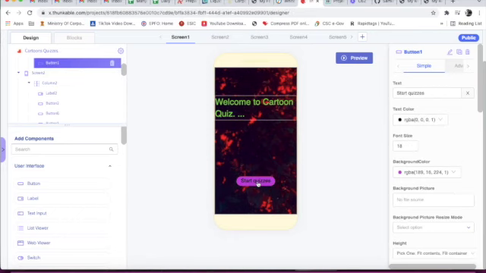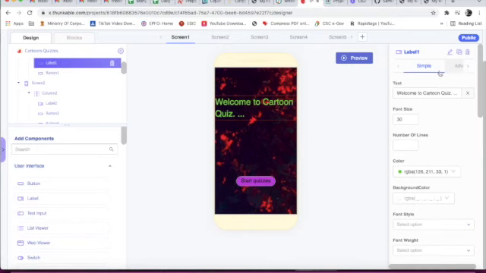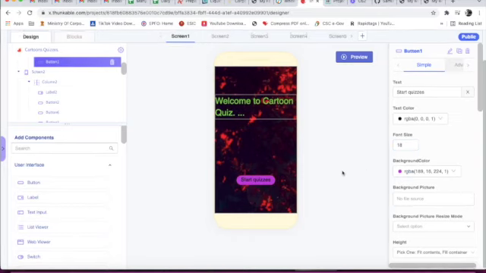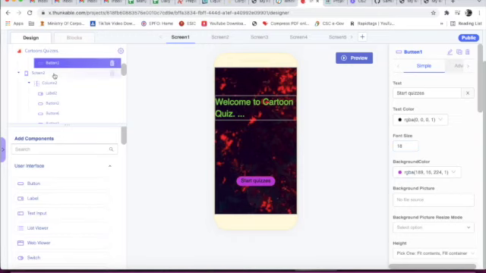Then we have taken a button, that is button 1, and this is label 1, this is button 1. The ID is start quizzes, and here we have given text color black, font size 18, and background color light pink. Now screen 1 is done.